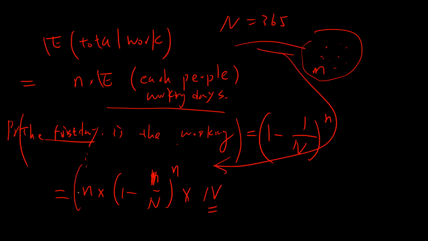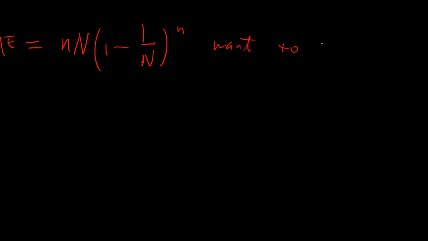So the expected value is n times n times (1 - 1/n)^n, and we want to ask which n makes this maximum.